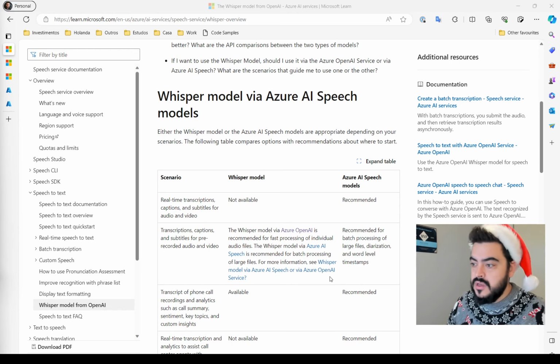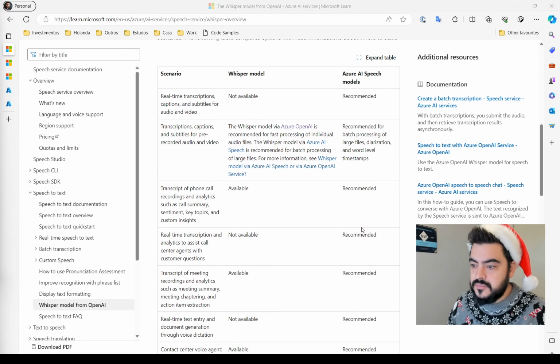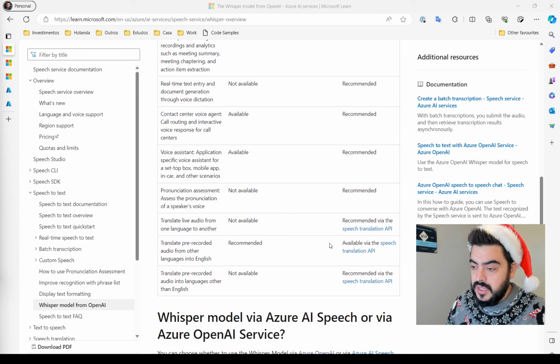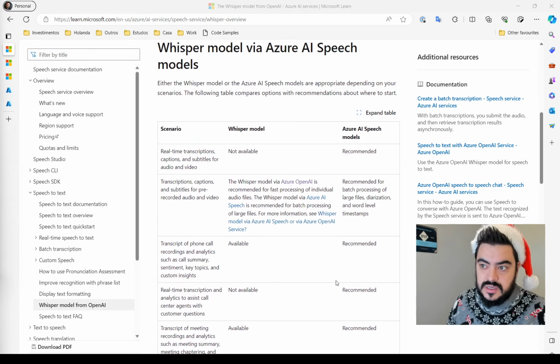During my tests, I had a limitation of 25 megabytes for videos or audios. Bigger than that, you are not able to use Whisper, at least for now. And as I said, it's best for transcribing pre-recorded videos. If you want something real time, it's also better to use Azure AI Speech models.